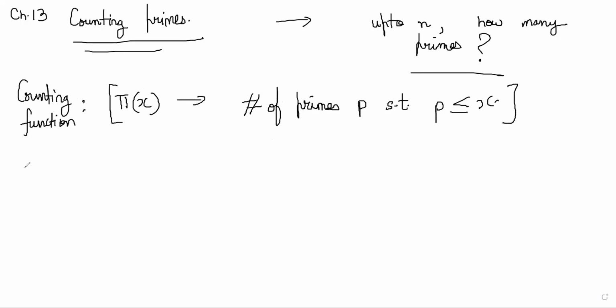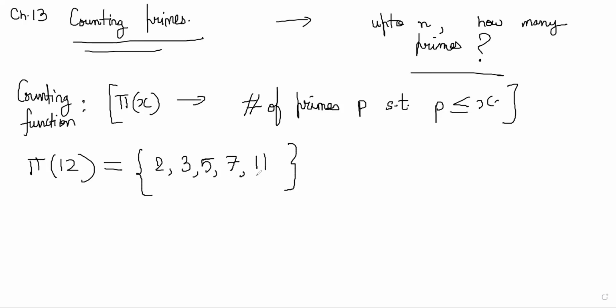Now, obviously, if I ask you pi of 12 is how much? Tell me pi of 12. 2, 3, 5, 7, 11, right? So this is the set of prime numbers which are less than or equal to 12. So the answer of pi of 12 is 5, right? Now, in the book, he gives you a nice table and it is instructive to look at the sequence of values of pi of x.